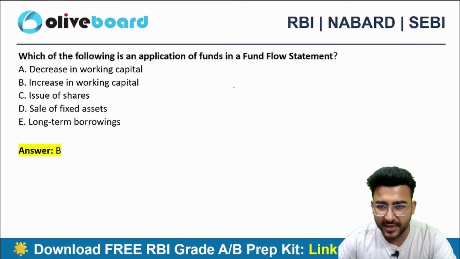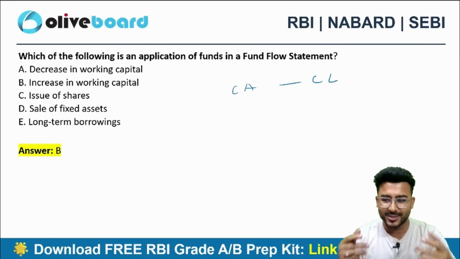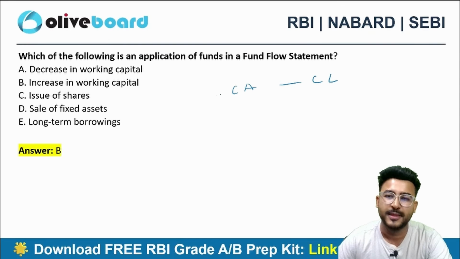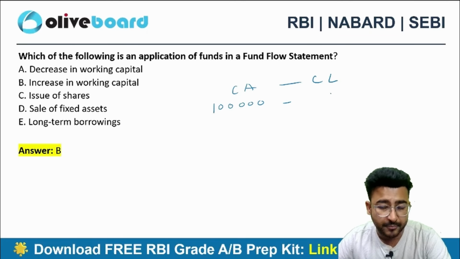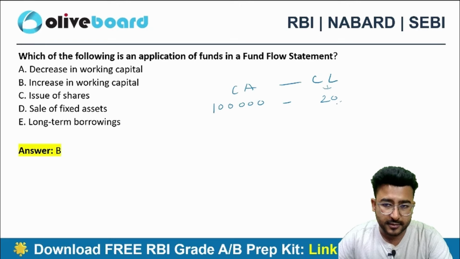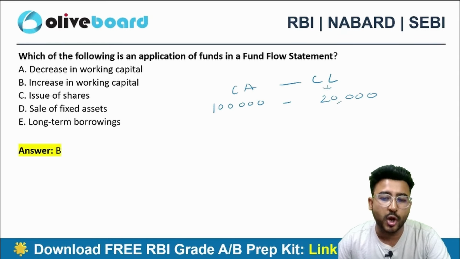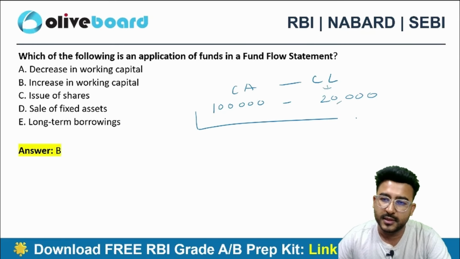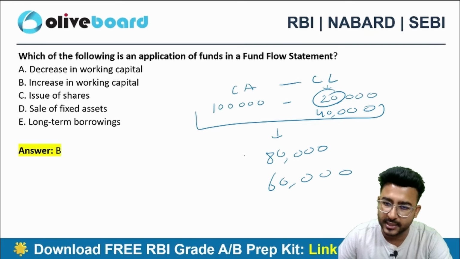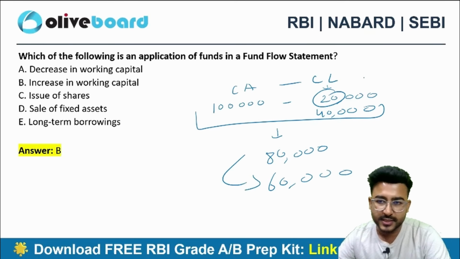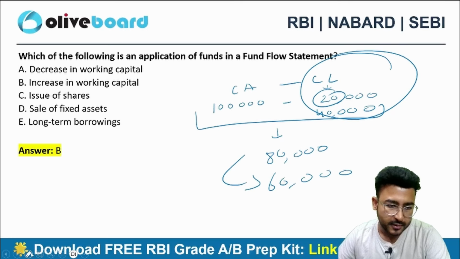Do you guys even know what is the meaning of working capital? Current asset minus current liability is just the formula. Let me just tell you one thing. Current assets, say for example stock, debtors. So I need to block 1 lakh rupees in stock and debtors. But at the same time, I can take credit from my creditors. I can take short-term borrowings of 20,000. So I need to just block 80,000 in my business. Let's suppose this is 40,000 instead of 20,000. Then now I need to just block 60,000.